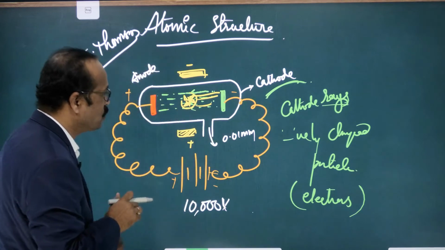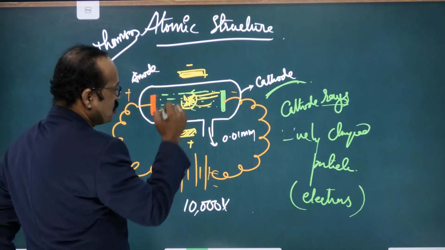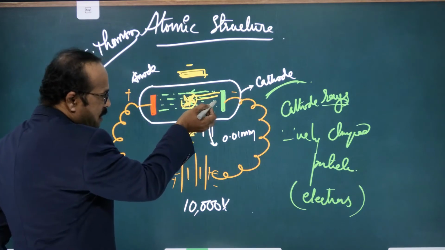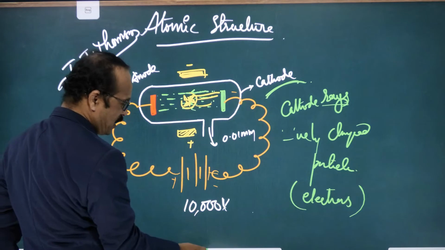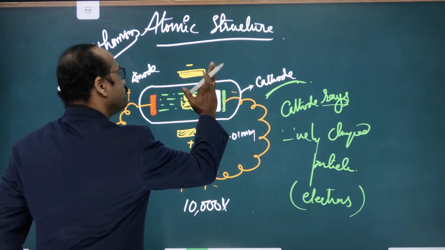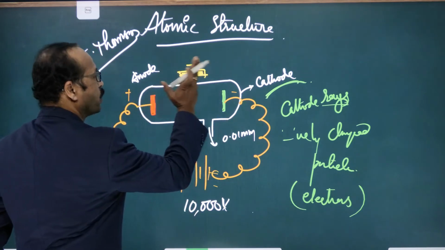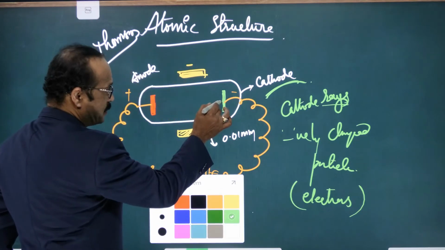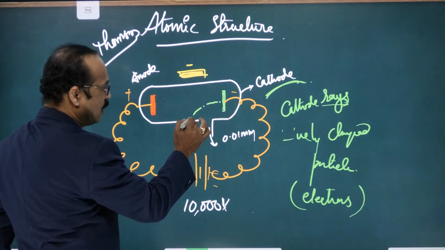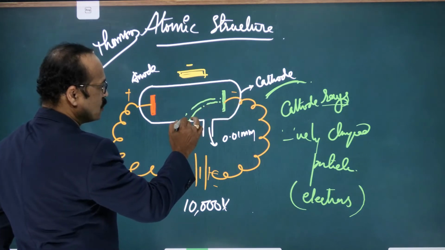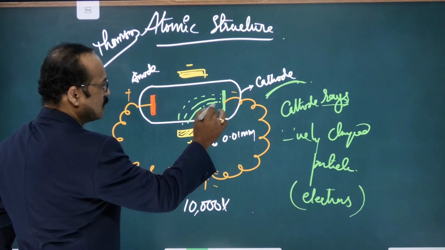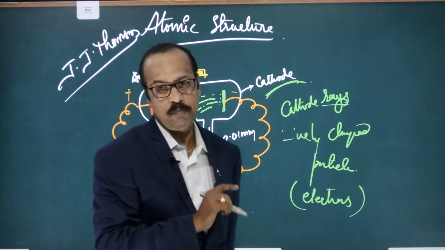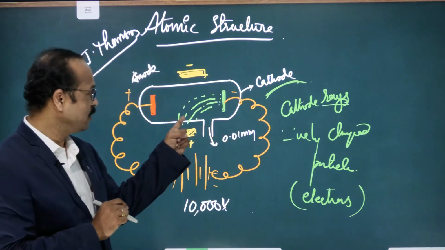But now here, what he observed is that when he placed these positive and negative plates on either side, instead of moving straight, these rays are deflected toward the positive charge. Like this, they are deflected towards the positive charge.